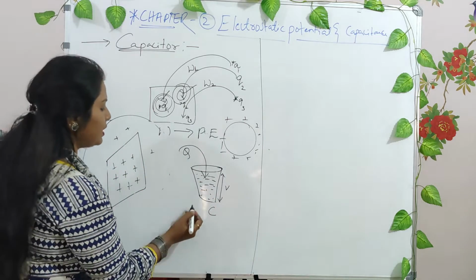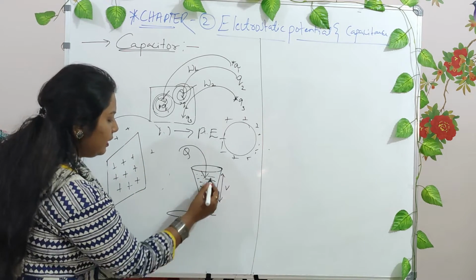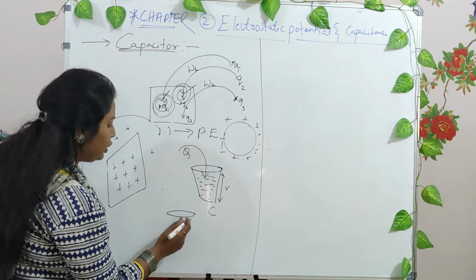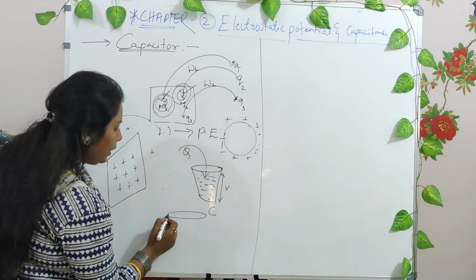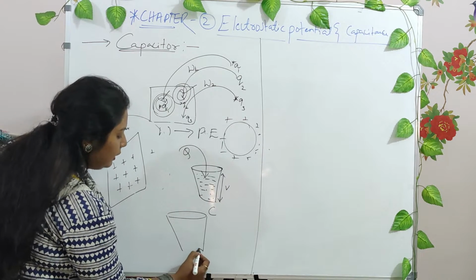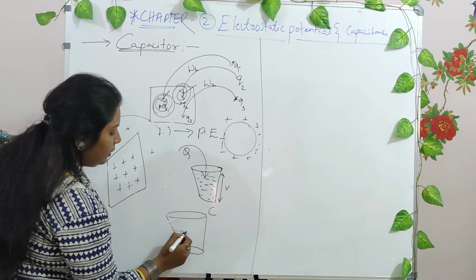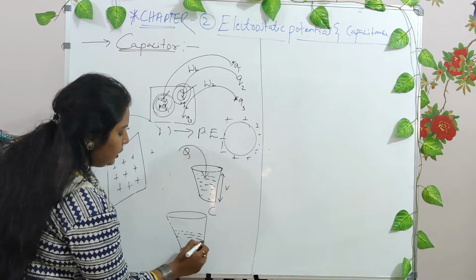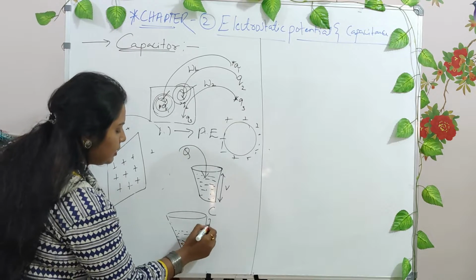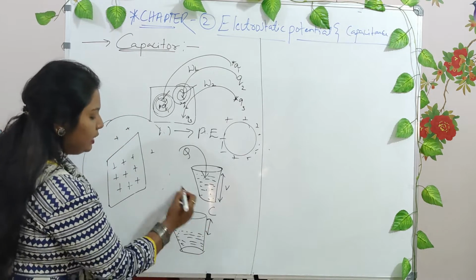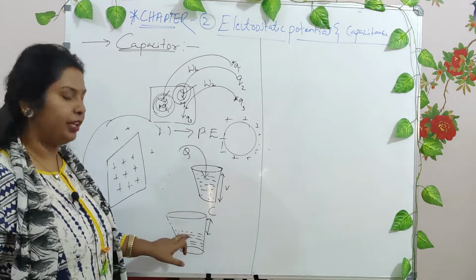How do you increase the capacity? By increasing its area. Let this potential be the same, but you increase the capacity, right? You make it a little wider, right? When you make it wider, the potential will settle down here, and it has some more area so that the charges can be poured here, right?